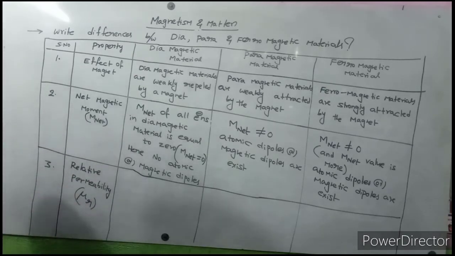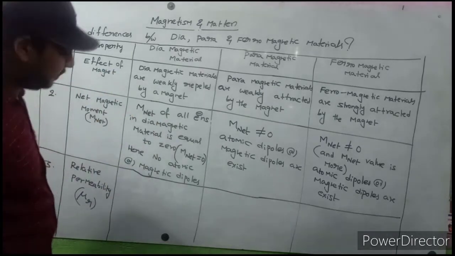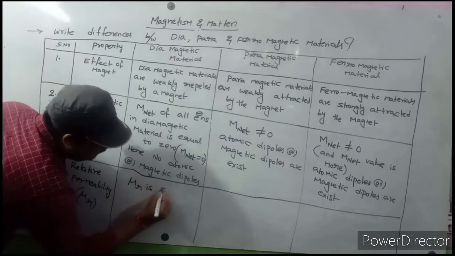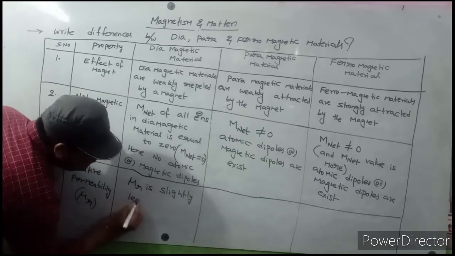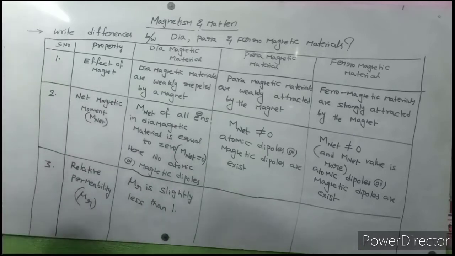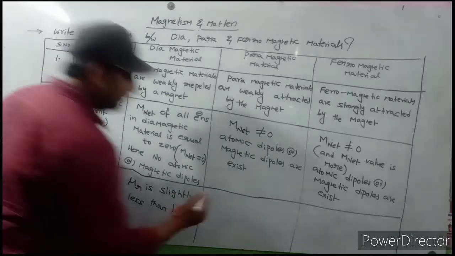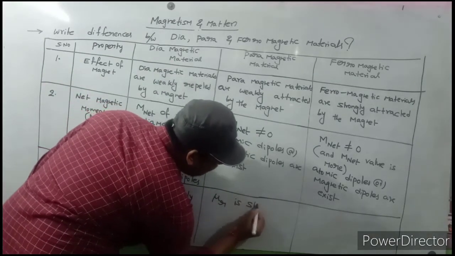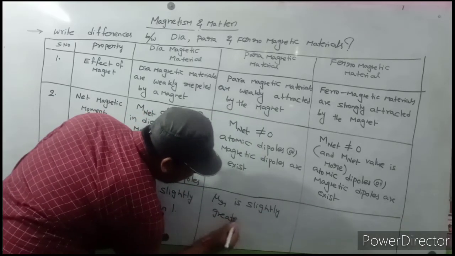Relative permeability is how it changes in diamagnetic, paramagnetic and ferromagnetic materials. Relative permeability mu r is slightly less than 1. Here mu r is slightly greater than 1.